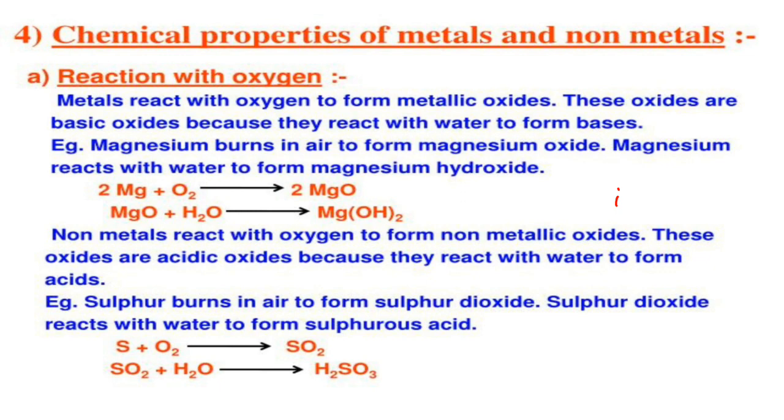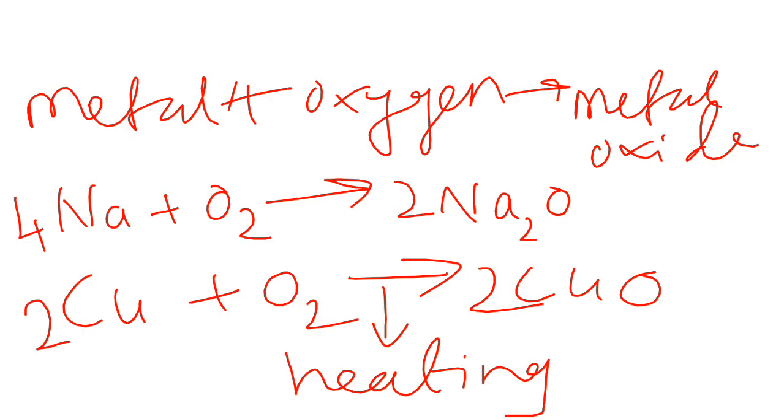The example of sulfur is given, a very familiar example, since we study acid rain. How does acid rain form? Sulfur burns in air to form sulfur dioxide, from the vehicles when sulfur is burned. Sulfur plus oxygen gives you sulfur dioxide, and this sulfur dioxide reacts with water to form sulfurous acid. When there is rain, the sulfur dioxide reacts with water and forms sulfurous acid, and we get acid rain. Clear? Then we will have some more examples with oxygen.